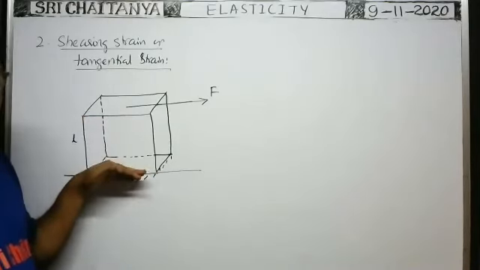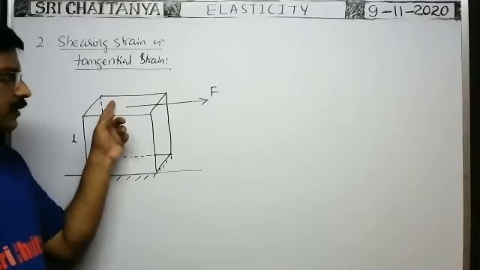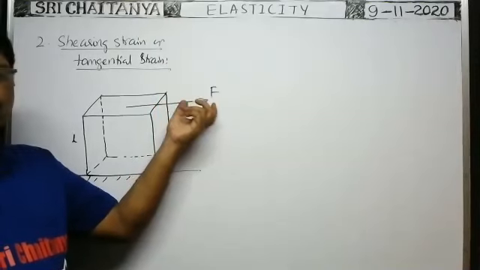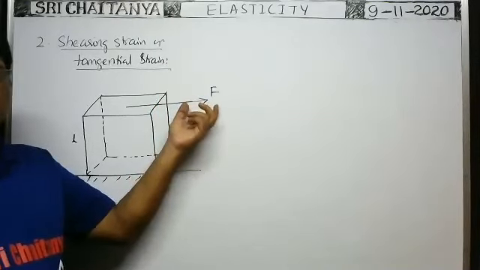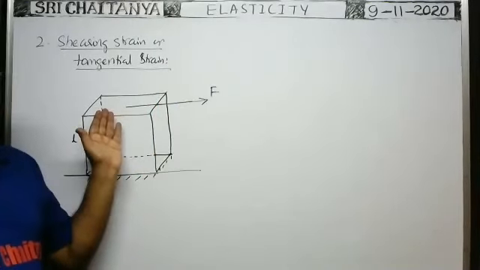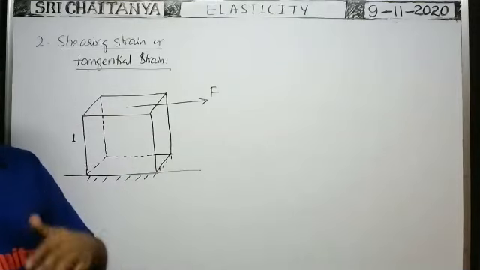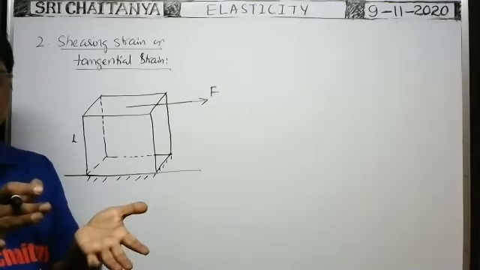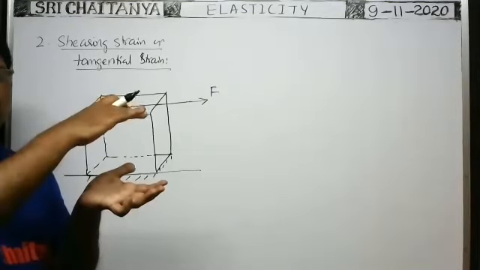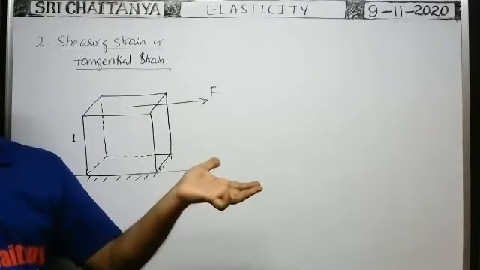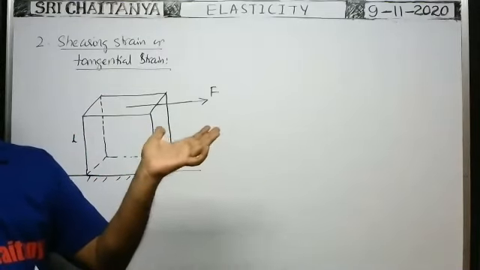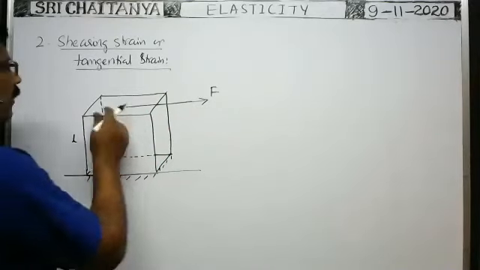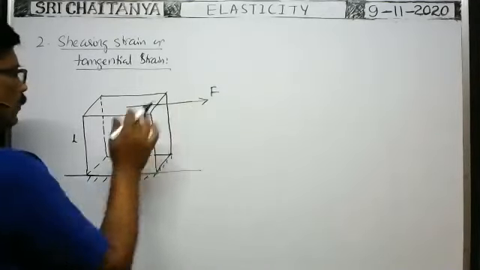Whenever the bottom surface is fixed and a tangential force is applied on the upper surface, does the shape of the body change? Imagine you take a sponge duster. The bottom surface of the sponge duster is fixed and the upper surface is pushed like this, pulled like this. Then the shape of the sponge duster changes, no? So here also the shape of the cube changes because of this tangential force.